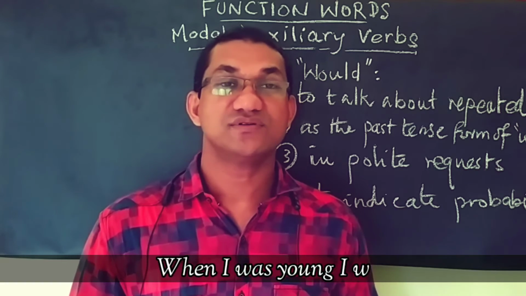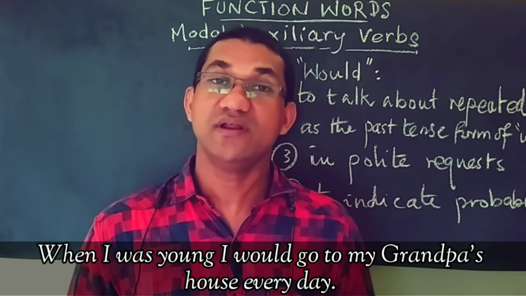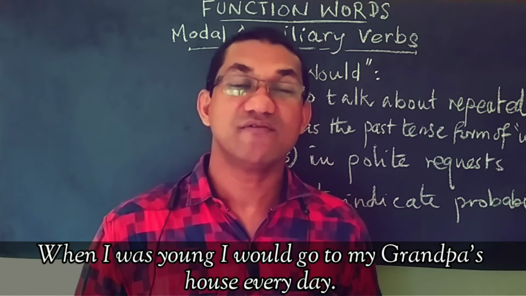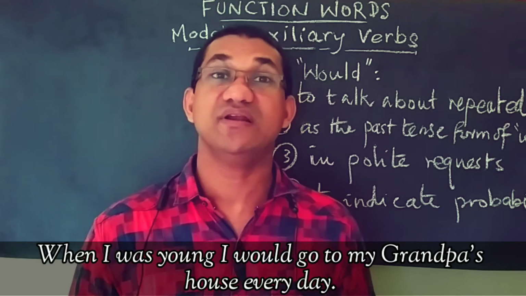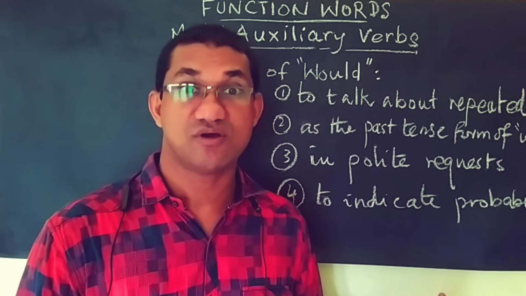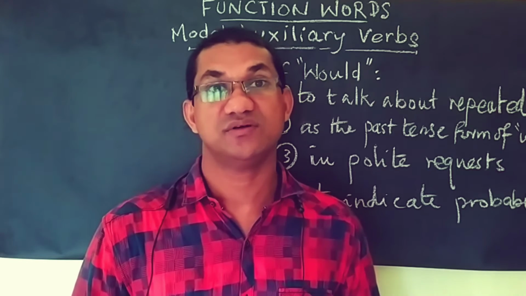Again, when I was young, I would go to my grandpa's house every day. So this is the first use of would: to talk about repeated actions and habitual behavior referring to the past.